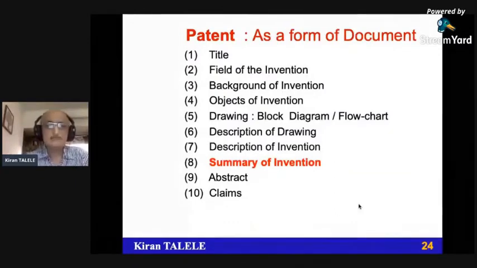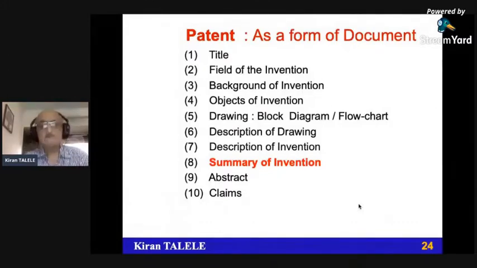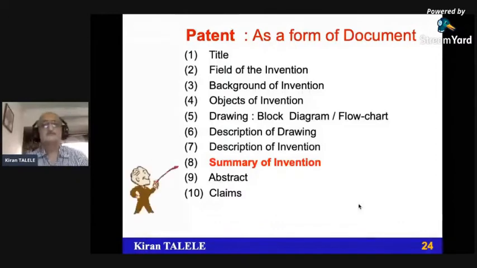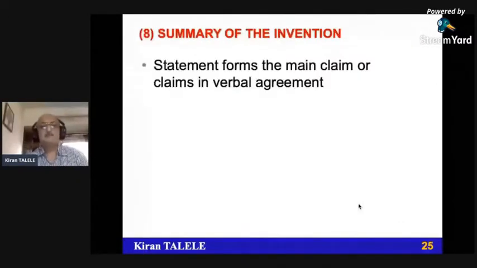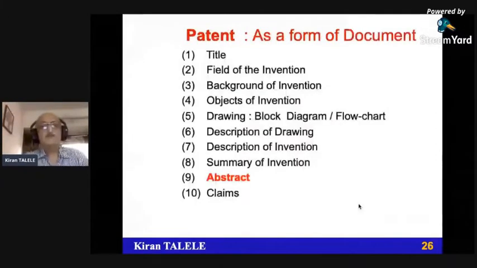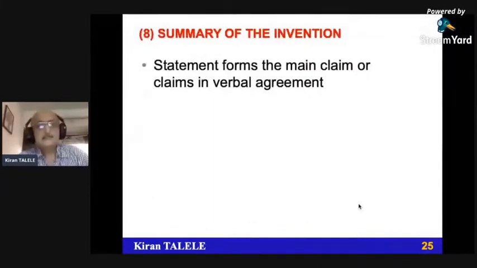What is claimed as their original? Abstract is the, okay, first we'll go to the summary of invention. The statement form the main claim or claims in verbal agreement. So basically the statement form with the help of main claim or the claims in verbal agreement. So it is a simple description of your claim.